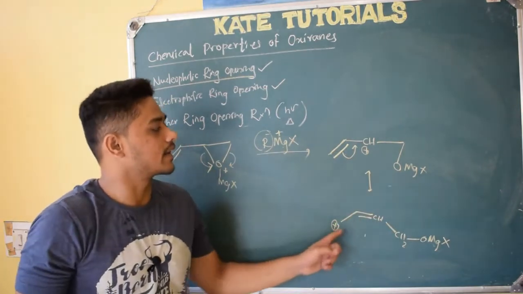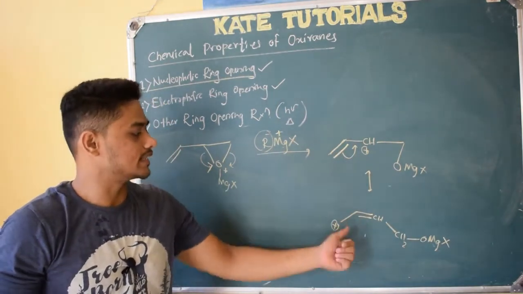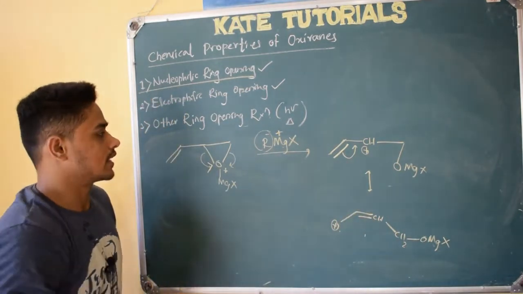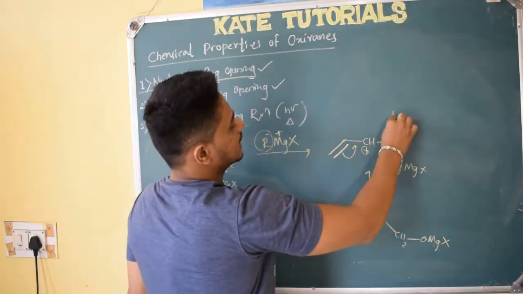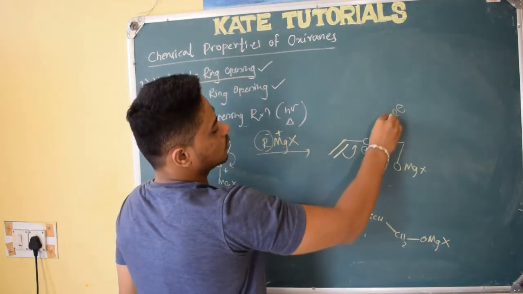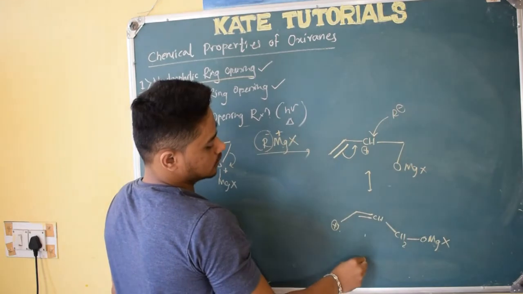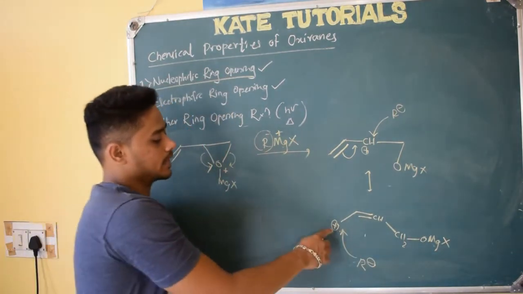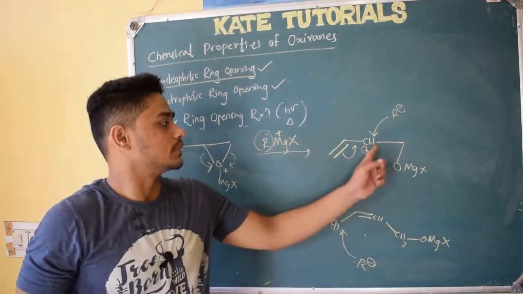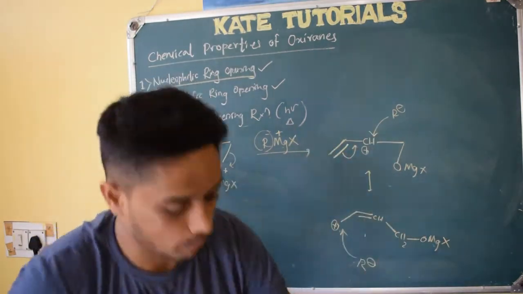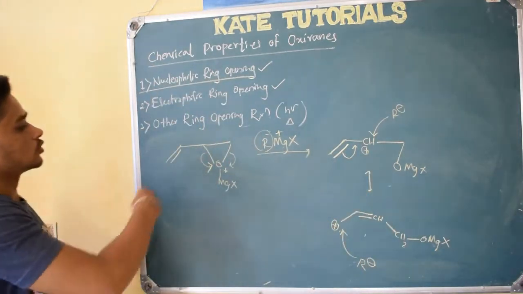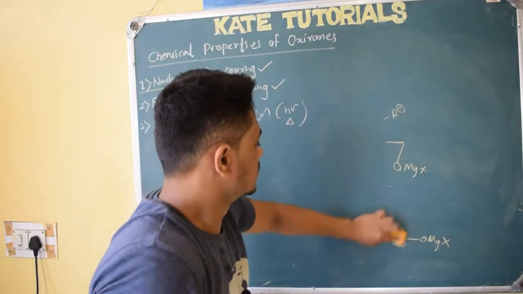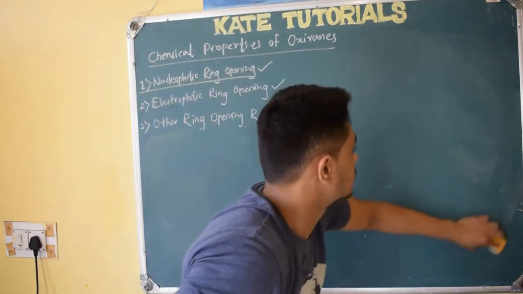Like this, rearrangement can happen, so stabilization of the carbocation occurs. Again this pi bond will be broken and this carbon gets positive charge. So R minus, the Grignard reagent, a nucleophile, can attack this carbon or this carbon, so we will get both products. Simply remove that positive charge and make a bond. Similarly here, remove that positive charge and make a simple bond. So it will be neutralization. So this is all about nucleophilic ring opening reaction. I hope you understood it.